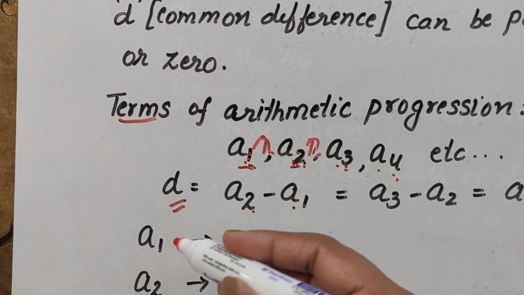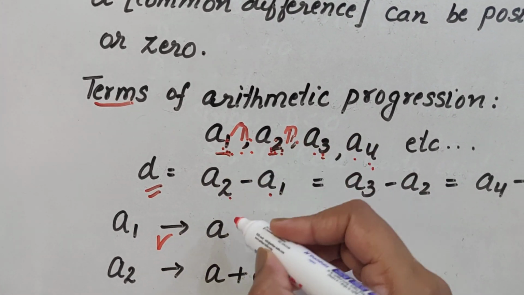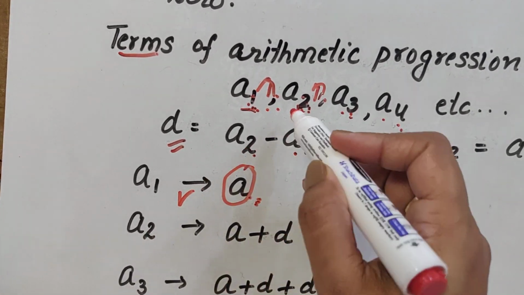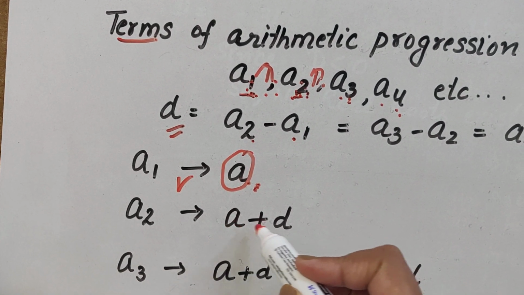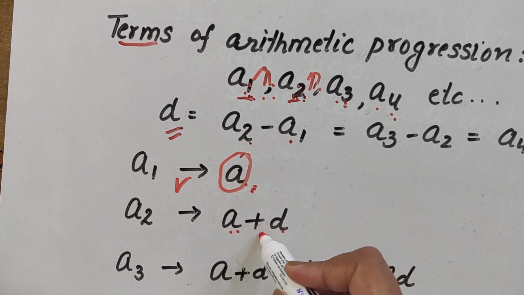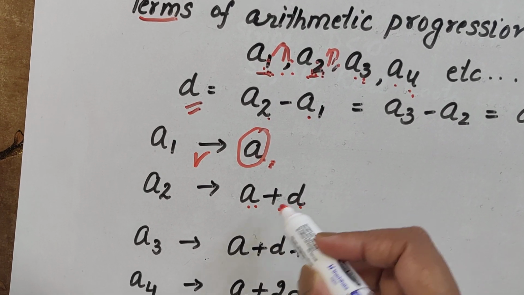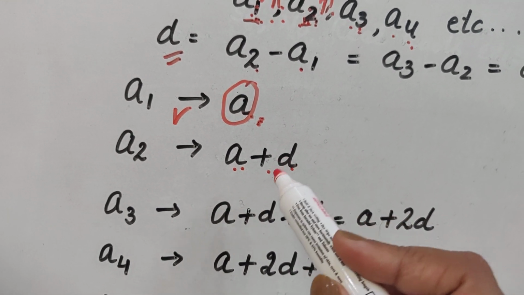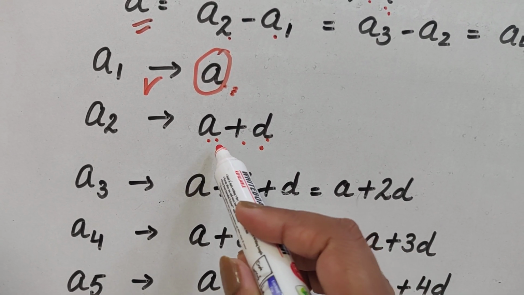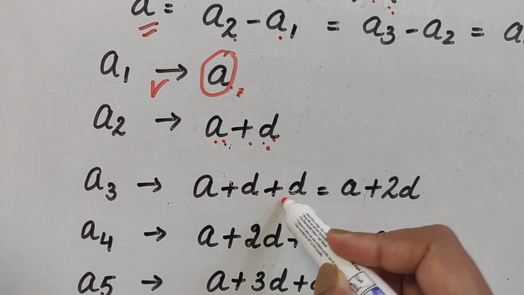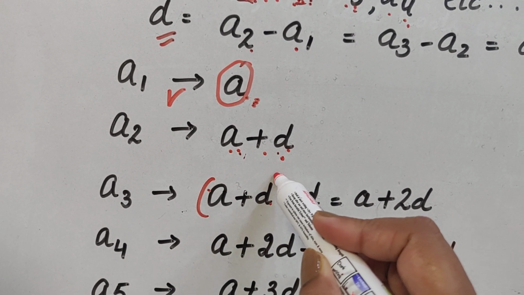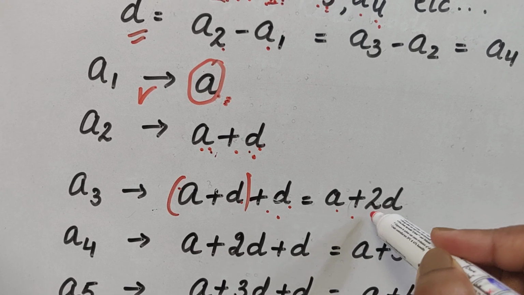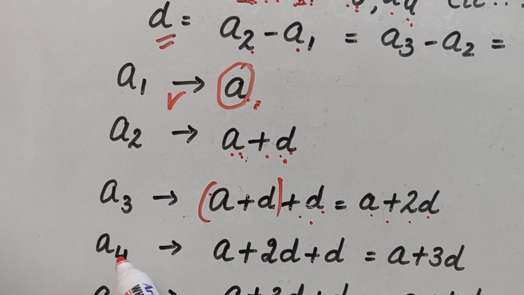Now children, as you can see, we obtain a1. First term is called a. How do we get a2? We get a2 by adding d to a. a plus d. How do you get a3? Third term. You add again d to the second term. So a plus d, a plus d plus d. This is the second term, and we add d to it. So in this way we get a plus 2d.